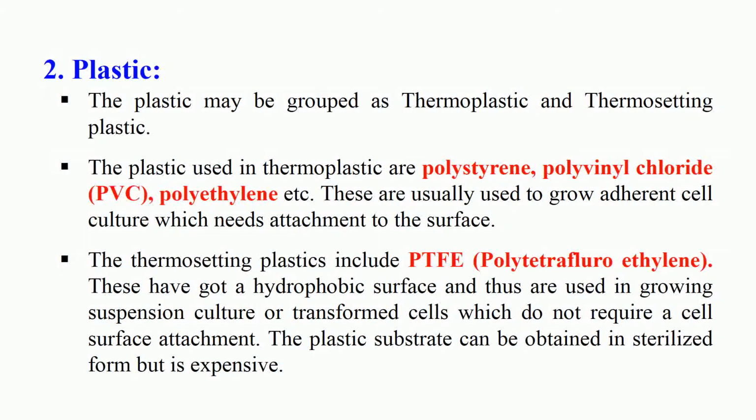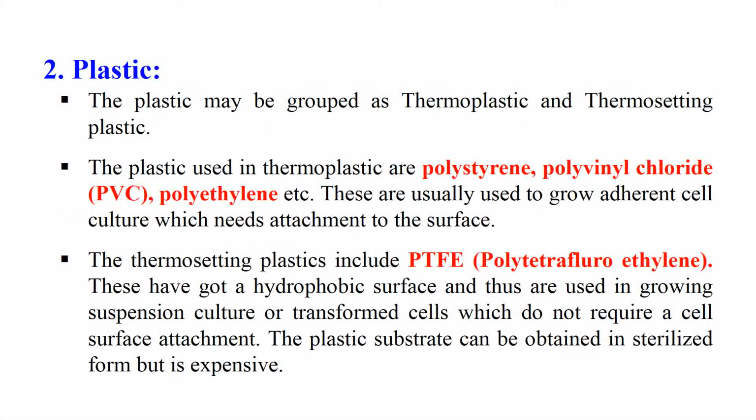Besides glass, we can also use plastic, and plastics are grouped as thermoplastic and thermosetting. The thermoplastics include polystyrene, polyvinyl chloride and polyethylene, etc. They are usually used to grow adherent cells which need attachment to the surface.